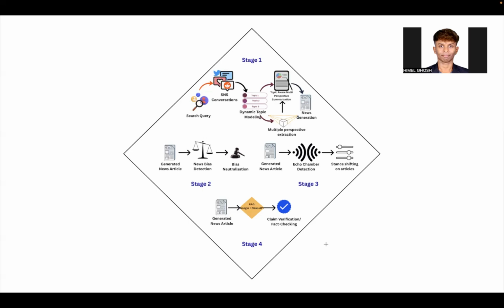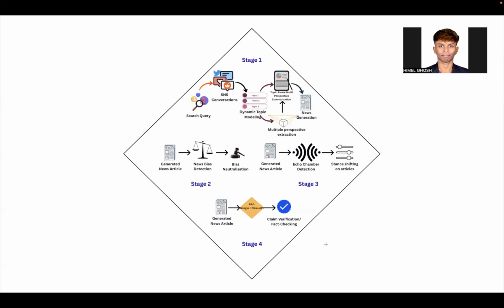With the topics and perspectives, the system being aware of them, we get the different summaries and a merged summarization. We use all this content to create news. We use several LLMs in the backbone. We sometimes fine-tune the prompting and use several kinds of prompt mechanisms, 0 shot, 1 shot, few shots, to create these results. And then in Stage 2, when we have the generated news article, we use it to do